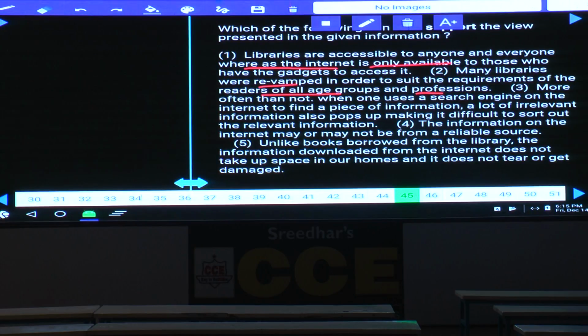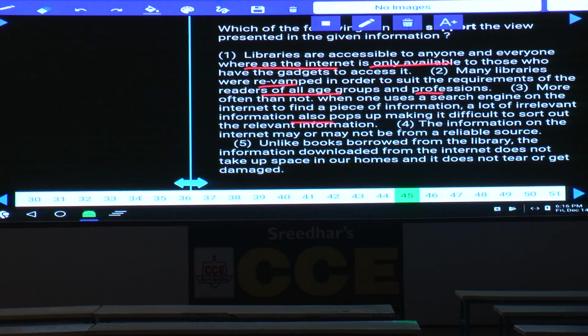And more often than not, when one uses a search engine on the internet to find a piece of information, a lot of irrelevant information also pops up, making it difficult to sort out. Here he is not comparing the library's advantage with the internet's disadvantage. He is talking about only the internet.